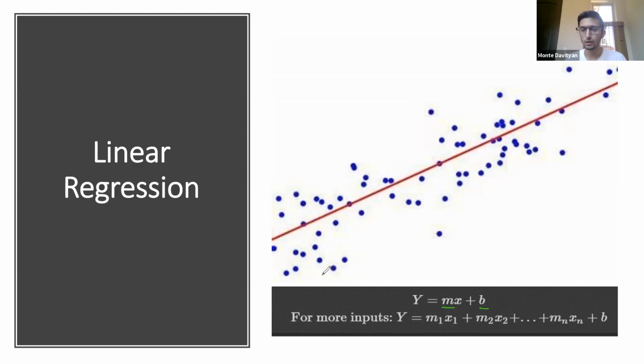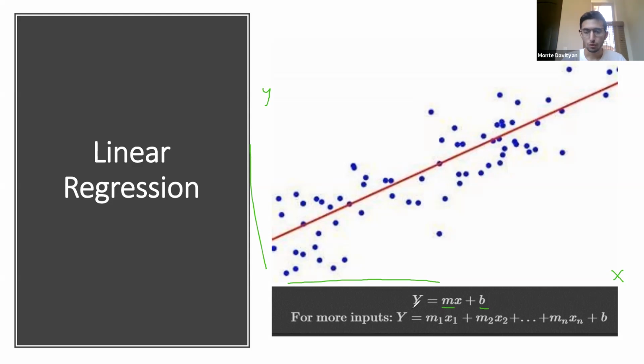That's going to be related to the housing price. And so maybe our x-axis is going to be the number of bedrooms that our house has. Our y-axis is going to be the actual price of the house. And this is going to be our predicted value.